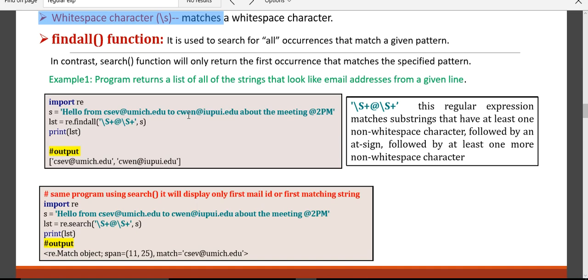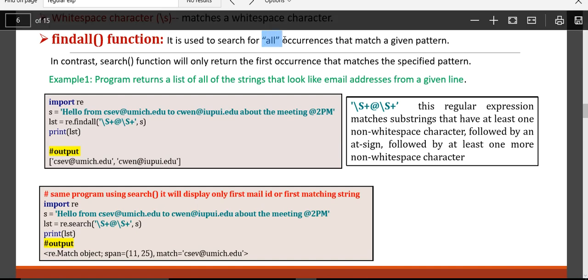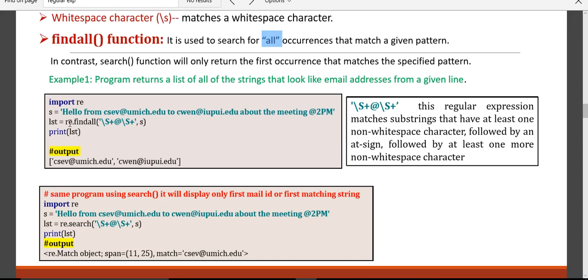Previously we used the search method, and findall also performs a search, but the main difference is that findall will search for all the occurrences. So if, for example, it matches with some ABC, wherever ABC is available, it is going to search everywhere and extract that particular word.